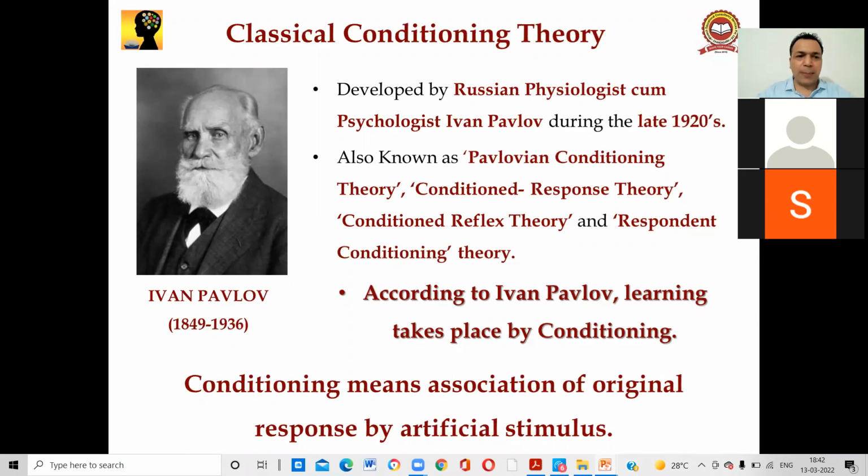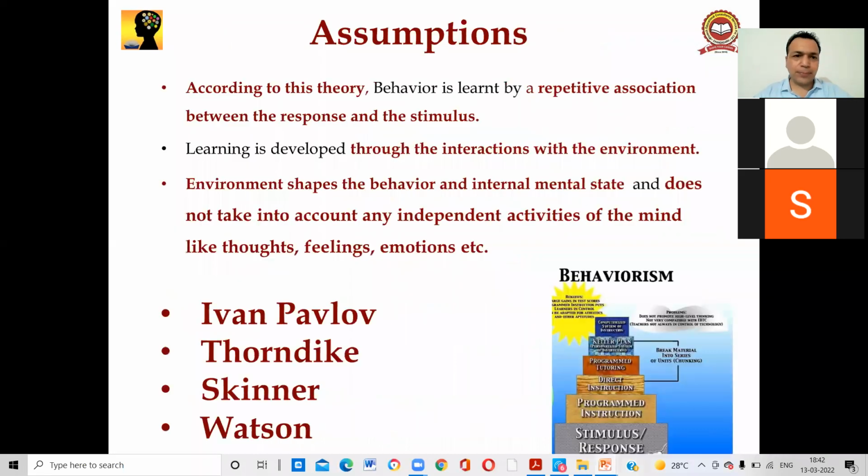Again, he conducted many experiments on cat and dog. After conducting one experiment on the dog, he came to know that learning takes place by conditioning. We will see it in the coming slides. First of all, let us talk about some assumptions or principles of this theory. According to this theory, behavior is learned by repetitive associations between the response and the stimulus. Learning is developed through interaction with the environment. The environment shapes behavior, and it does not take into account internal mental states or any independent activities of the mind like thoughts, feelings, and emotions.